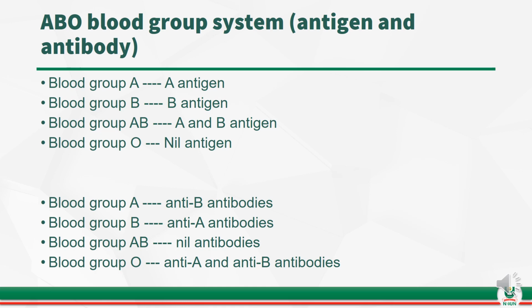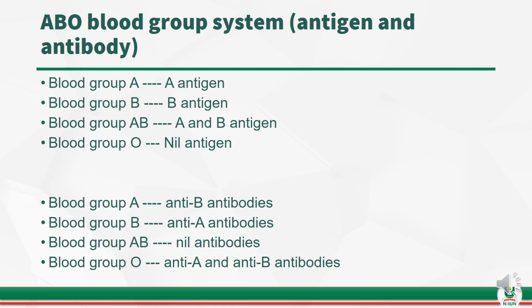So this shows exactly what I just talked about, explaining the reasons why we have four different types of blood group system, which is based on both the antigens and antibodies that are present in the blood of any particular human. That simply means any human being will have one out of these four blood group systems, that is blood group A, blood group B, blood group AB, or blood group O.